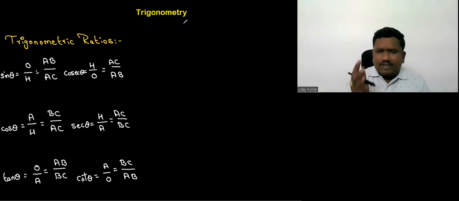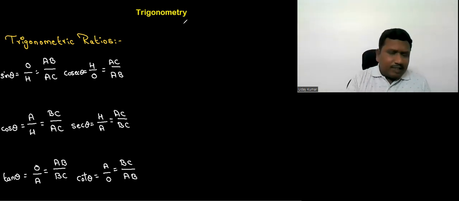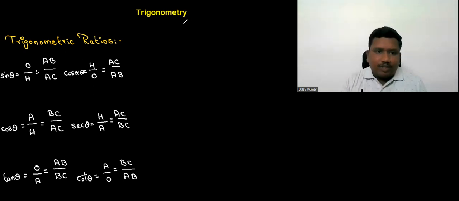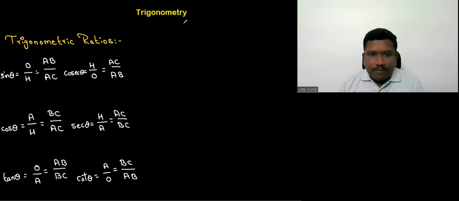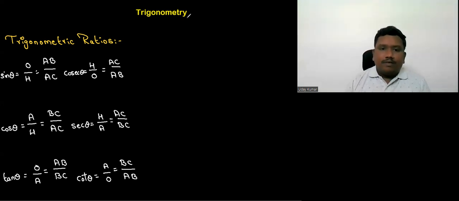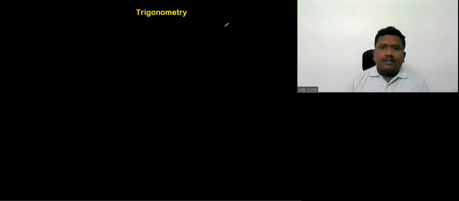So just for a second, have a look at the full six trigonometric ratios. Those six trigonometric ratios are also based on the position of theta, that opposite and hypotenuse will come. But the first one, sin theta is equal to O by H, fixed. Cos theta is equal to A by H, fixed. Tan theta is equal to O by A, fixed. Like that, cosecant theta is equal to H by O, fixed, meaning hypotenuse by opposite side. Similarly secant theta, similarly cot theta. Okay, clear? Now, let us see some other triangle with some other values so that we'll understand very clearly.